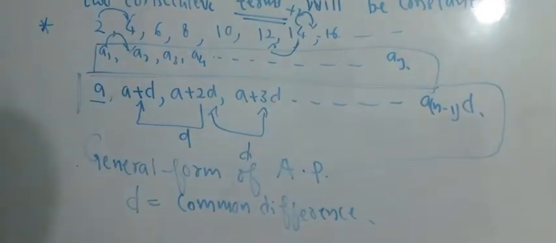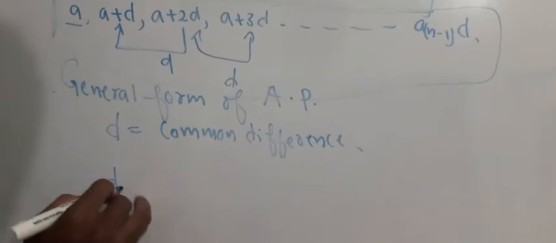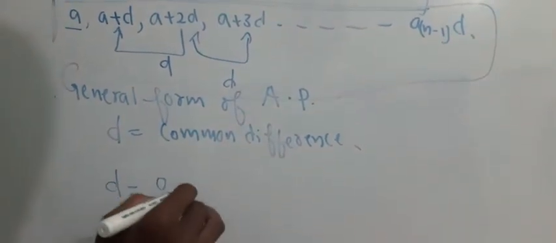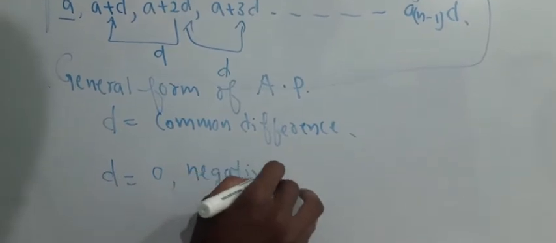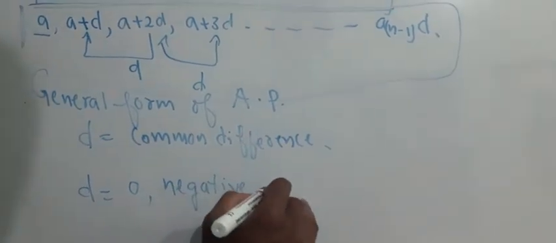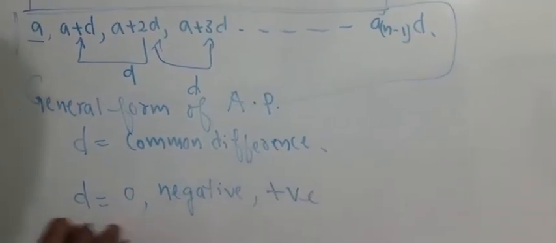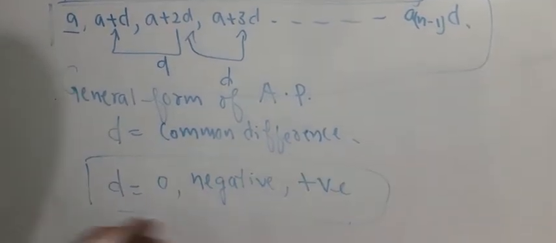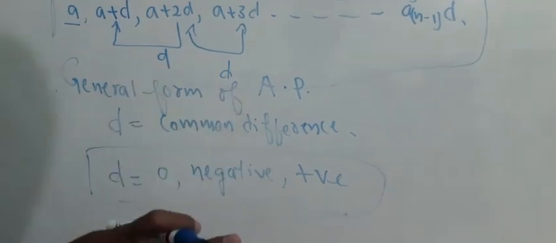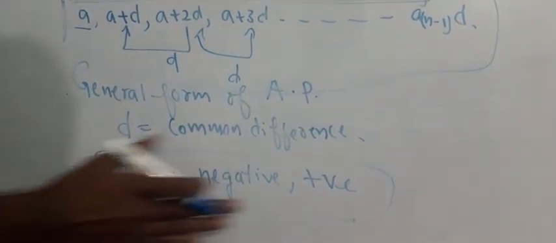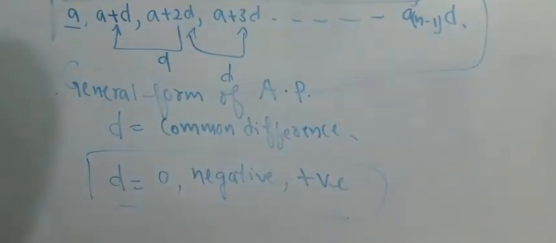Now one more thing: D can be 0, it can be negative, or it can be positive. D can be any number, but D will be constant and will not vary over the sequence.